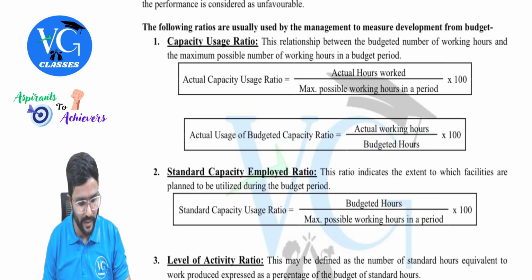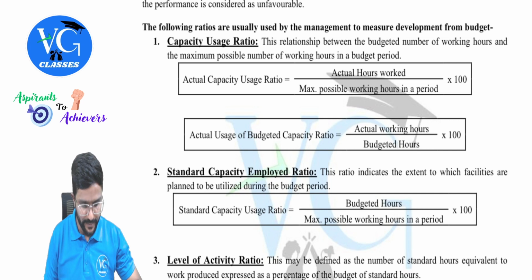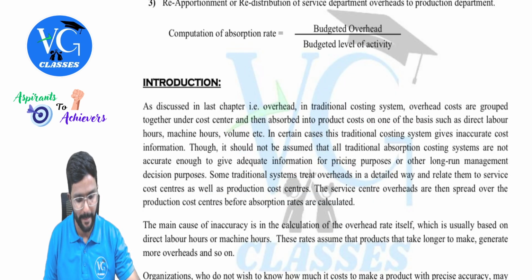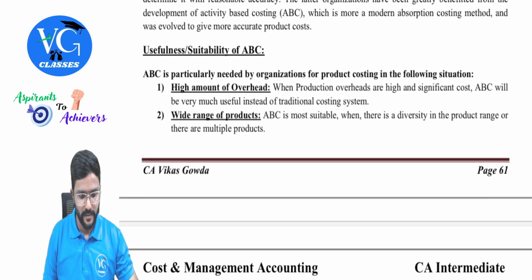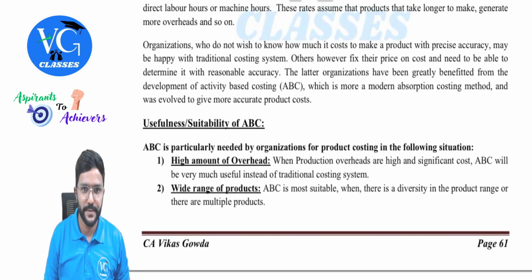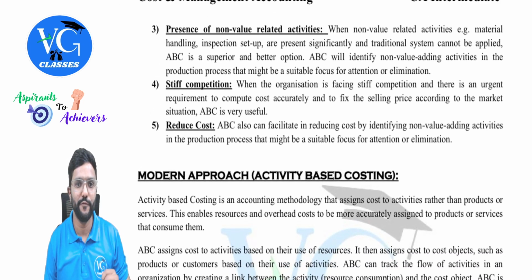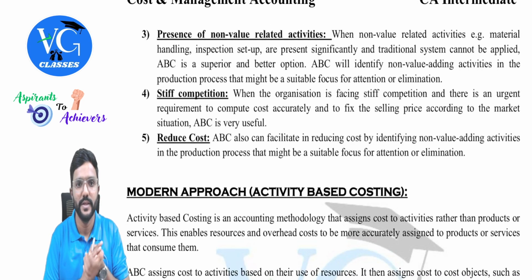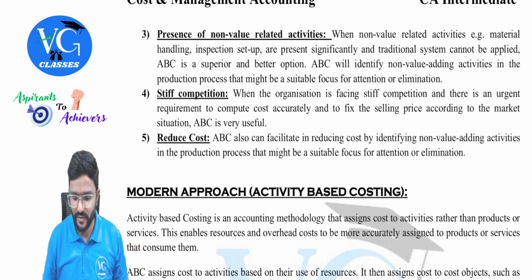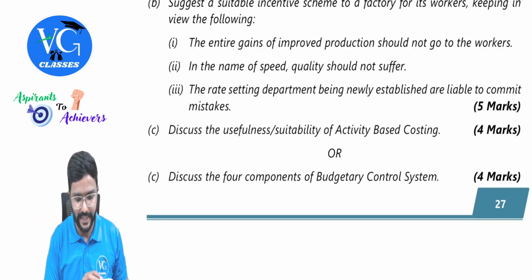Let me just show you in my concept book what you are supposed to write. You can just come to the activity-based costing chapter. On page number 61, you are supposed to write these points: 1, 2, 3, 4, 5. I would have already explained all this in the class, so I'm not explaining it again here.